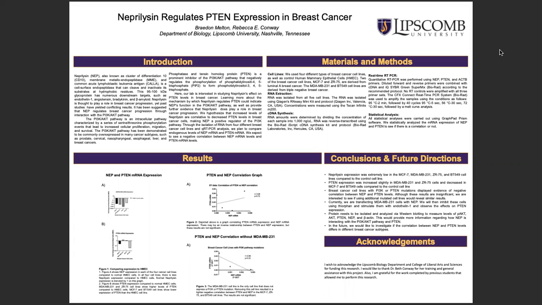This was determined by pathway analysis software showing that PI3K was significantly upregulated in breast cancer cells. I wanted to further investigate if levels of neprilysin in breast cancer cells were correlated with PTEN levels. Neprilysin is a membrane metalloendopeptidase that has been shown in this lab to regulate breast cancer through cleavage of endothelin 1. It has also been demonstrated that overexpression of neprilysin results in lower levels of PTEN in breast cancer cells.